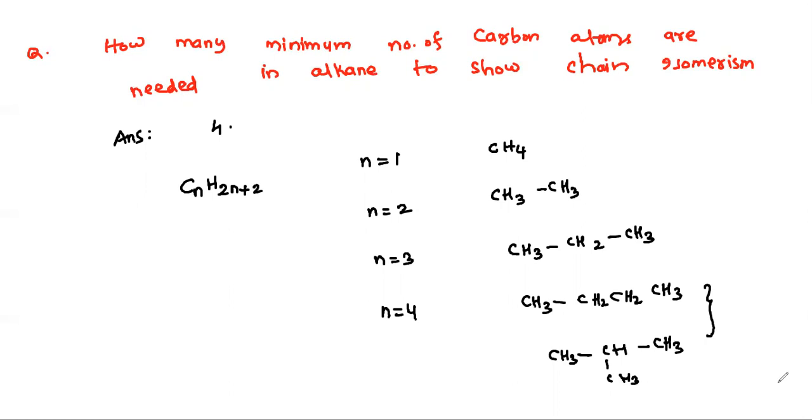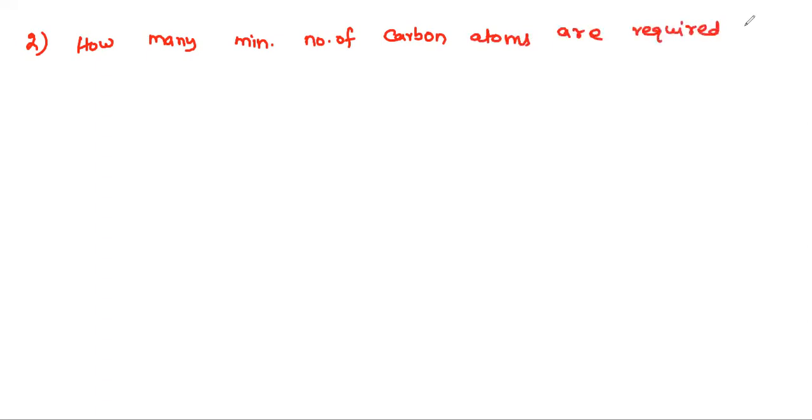Okay, next one. Second question. How many minimum number of carbon atoms are required in an alkene to show chain isomerism?